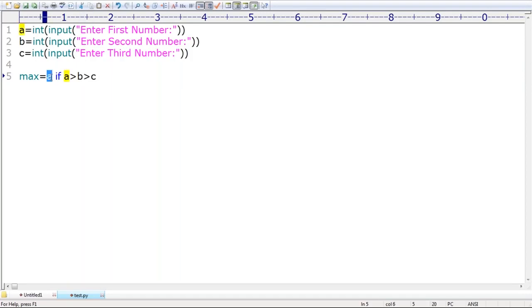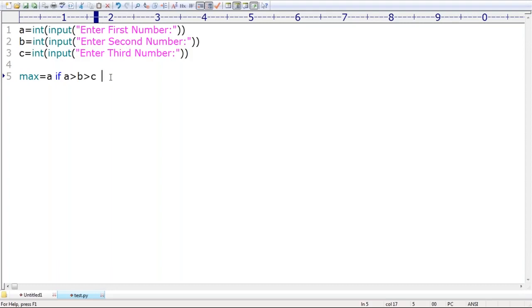Correct? Yes, ma'am. There is no chance of a double AND operator here. In Python, we are never going to use the double AND operator. Directly, relational operator chaining is possible. Sir, two conditions are satisfied. Excellent. Next, what is the next one?